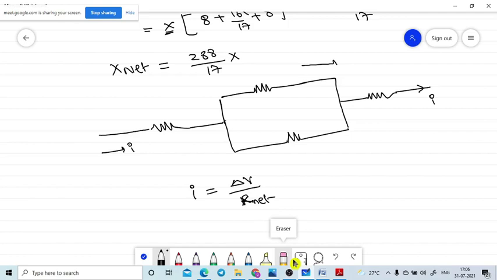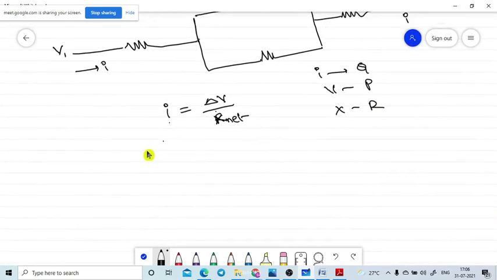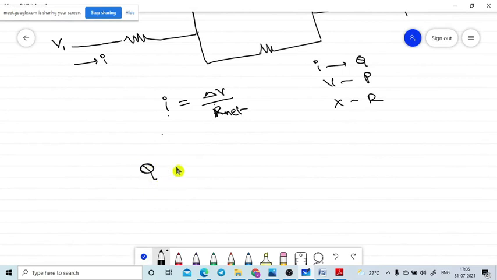Circuit current. Here is the potential V1, here is the potential V2. So the potential difference is V1 minus V2 divided by the net resistance of the total circuit. This is the circuit. Now in the similar manner, I means Q, V means P, and X means R. So in the similar manner, the total flow Q coming out is equal to the change in pressure divided by the net resistance, X net. Is it correct only, na?